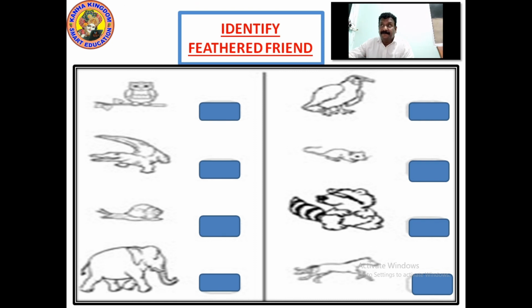Now, which is the bird here? Which is the feathered friend here? Eagle. Right? Now you have got it. Mark this too and write this down. Write it down. And happy learning. You have learned about birds.